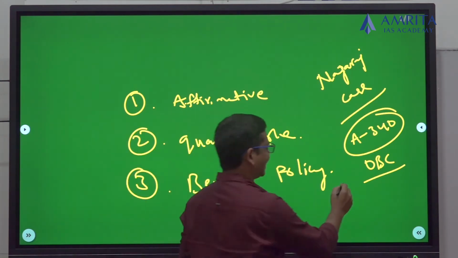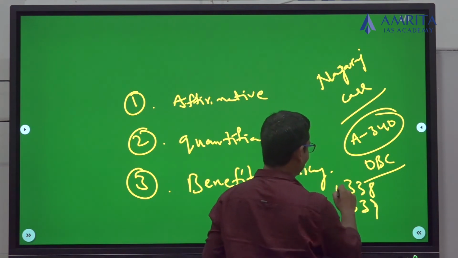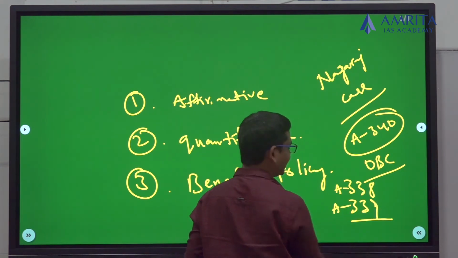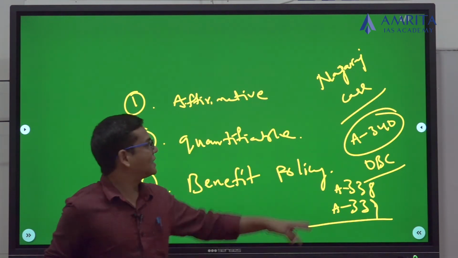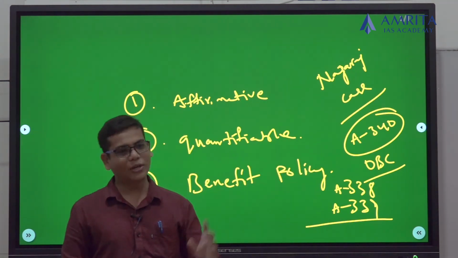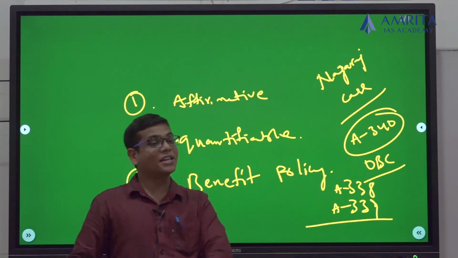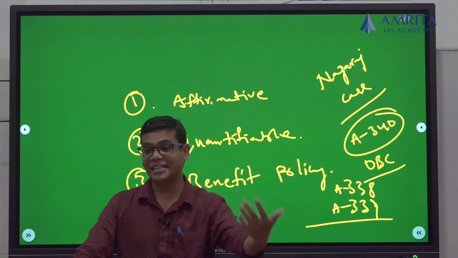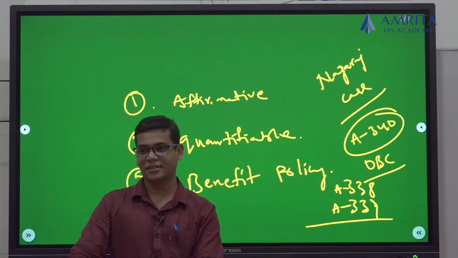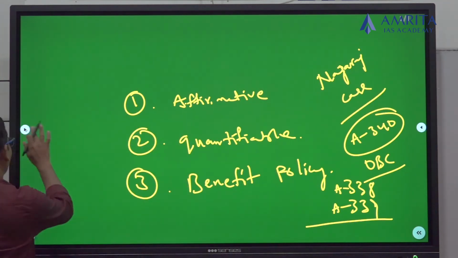And what about 338 and 339? Any idea to anybody? Article 338 and Article 339. 338 is for SCs and 339 is for Scheduled Tribes. And 340 is for OBCs. So you can appoint. Constitutionally, there is a provision. But the problem is not constitutional, but the problem is the post-census impacts. There the problem lies. Now I'm coming to this problem.